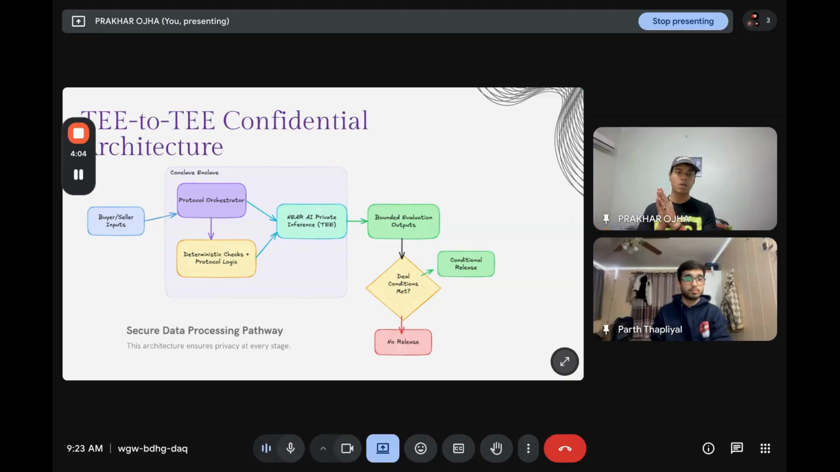Sensitive inputs enter the Conclave TEE, where protocol logic and deterministic checks run privately. When the system needs model judgment, inference is routed through NEAR AI private inference in TEEs, making sure that everything is confidential inside the system. The only thing that leaves this path is bounded output, and the raw dataset is released if and only if the protocol says the deal succeeded.